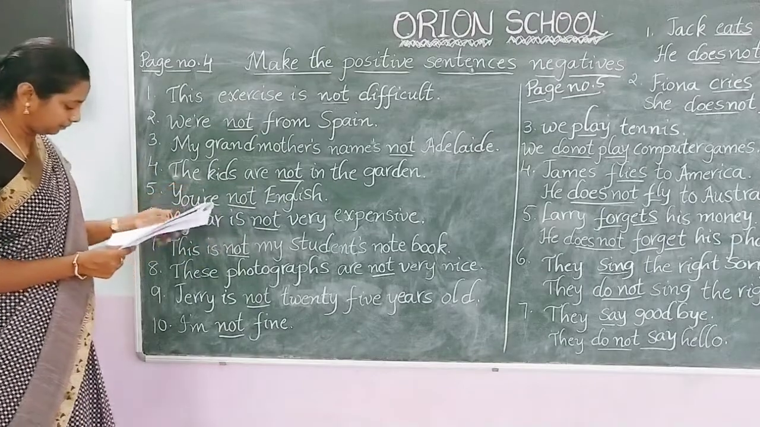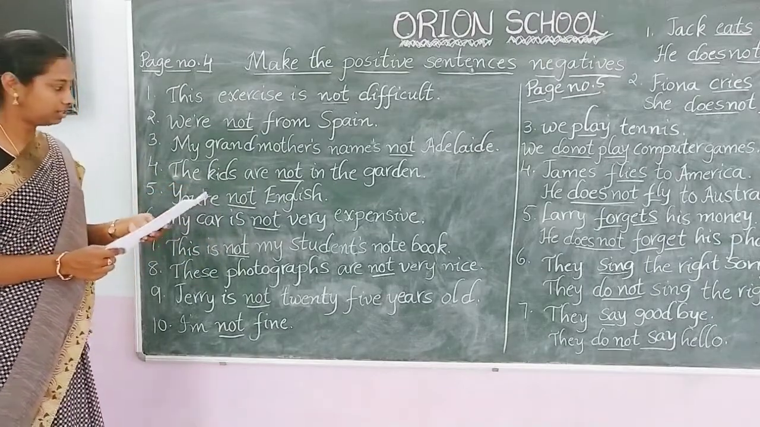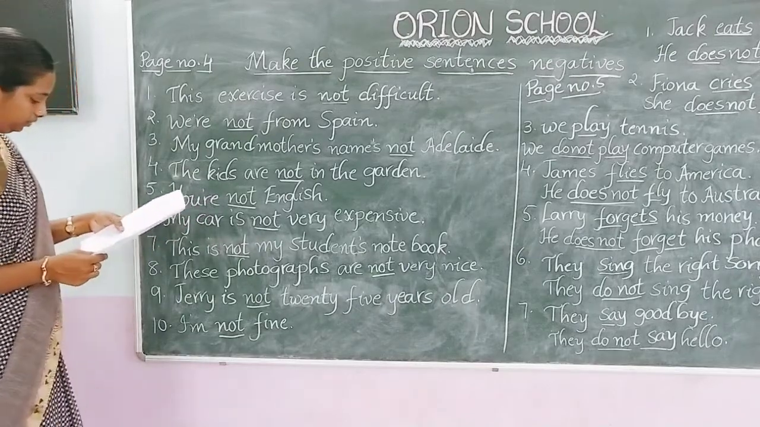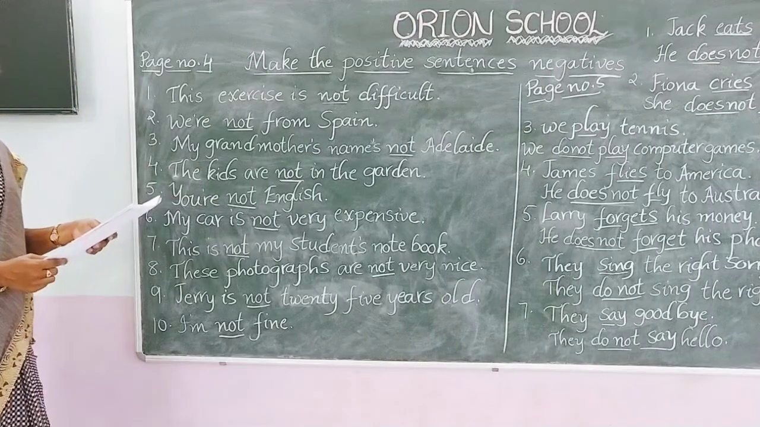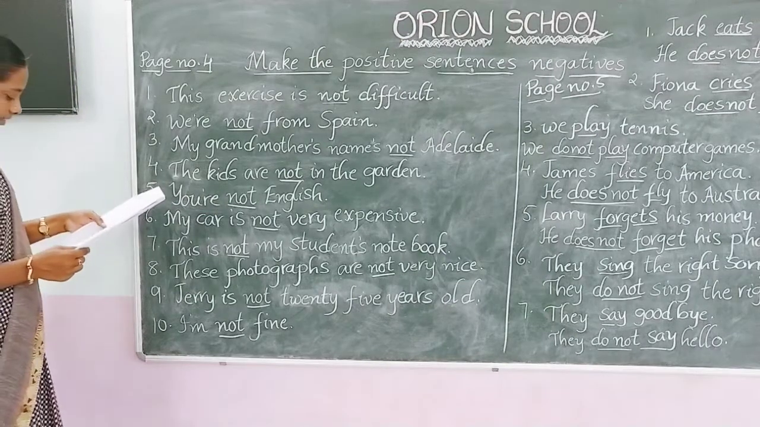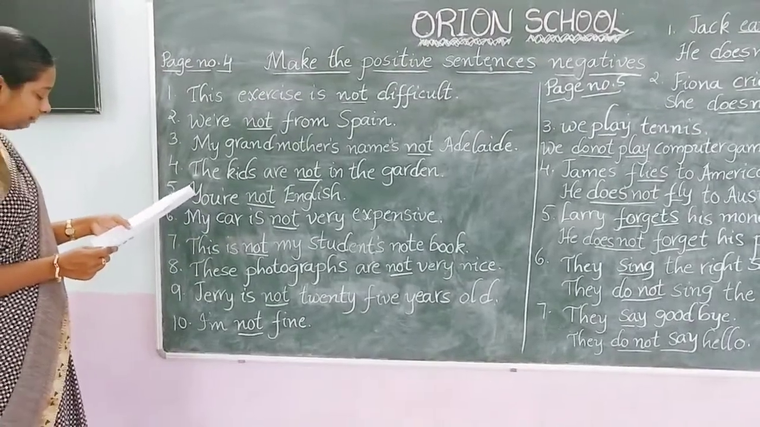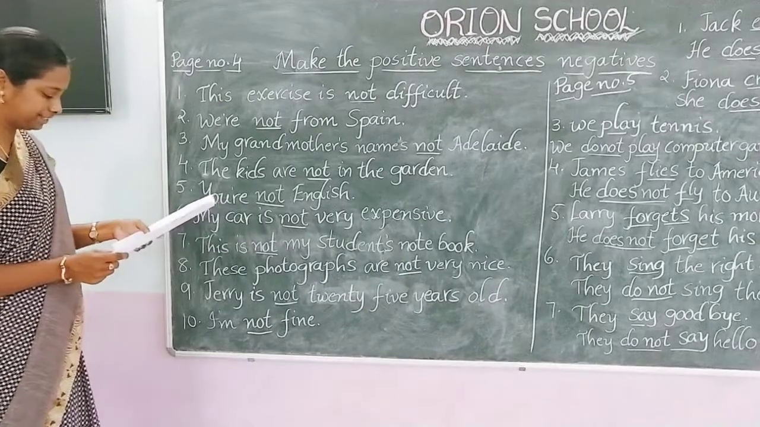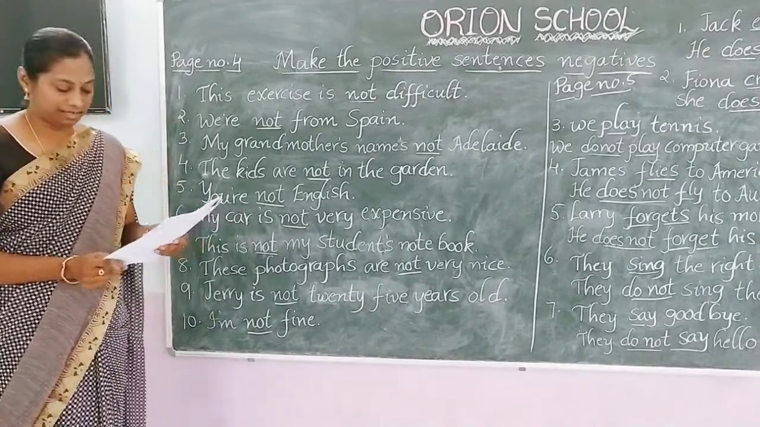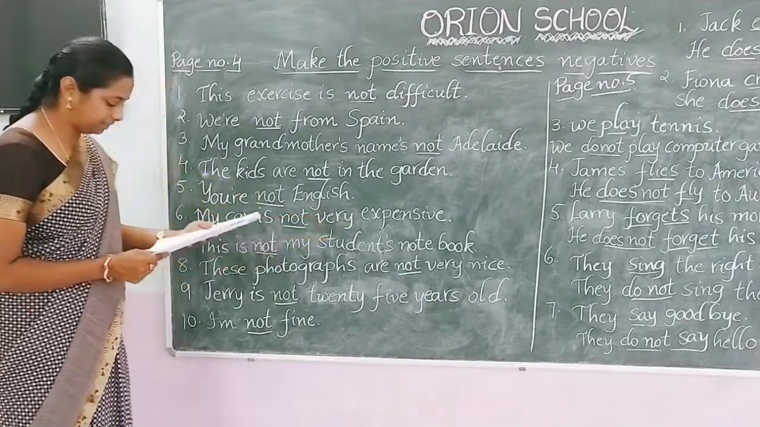Next one. The kids are in the garden. The kids are not in the garden. So, fifth one. You are English. Here, "you are English" means you are an English man. We have to think. Okay. See, you are not English. Next one. My car is very expensive. What is meant by expensive? Expensive means costly. Answer: my car is not very expensive.